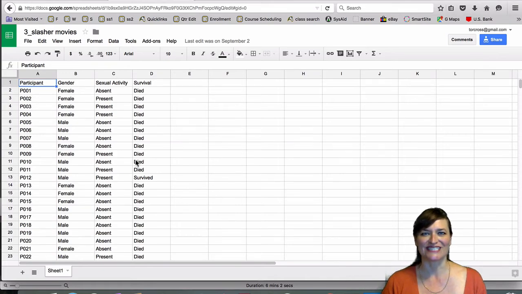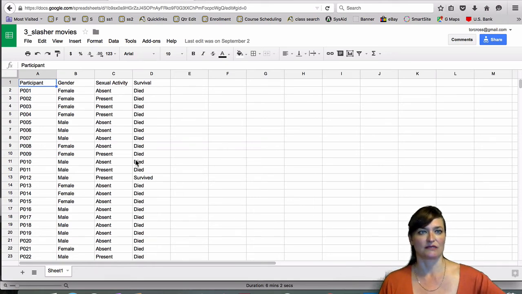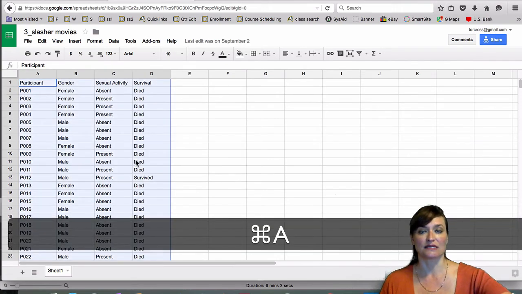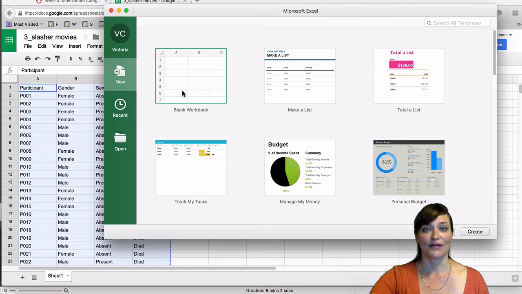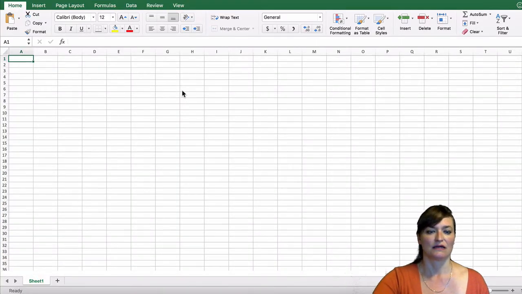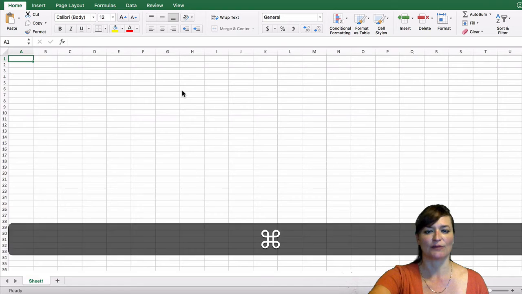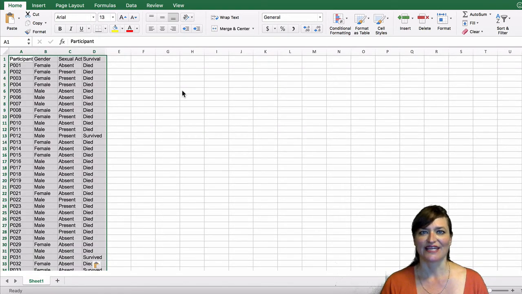Here we are at that Google Sheet. You could either follow the link from the printed tutorial or the link within the course management system. To copy it and have our own version of it in Excel, I'm going to make sure I select all. I'm going to use Command A to select all, and then Command C to copy. That data is now on my clipboard and I can take it with me to Excel. I'm going to open a blank workbook in Excel and use my keyboard shortcut Command V to paste, and there's my data.